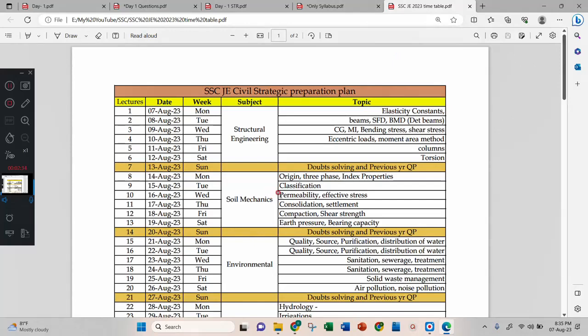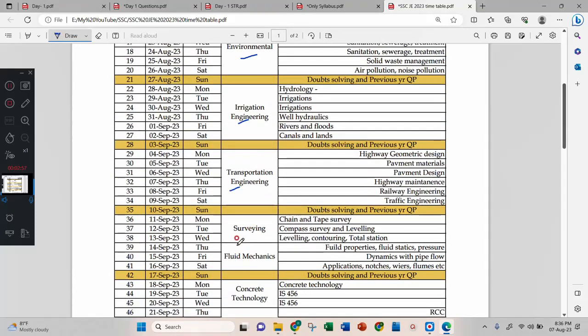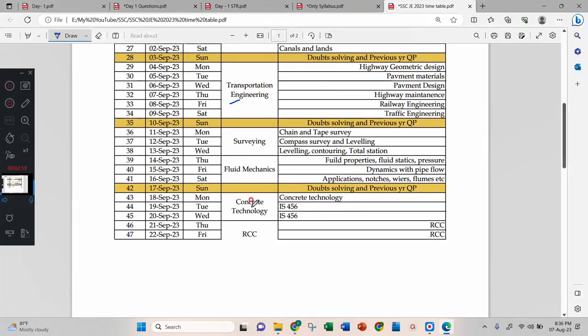This is our plan. Okay, because we have very less time to prepare, as we have started our preparation in the month of August, that is the 7th. Today is the 7th of August, and I have planned 1 week for one subject. That is structural engineering 1 week, soil mechanics the next week, environmental, irrigation, transportation, and surveying and fluid mechanics we have to complete in 1 week.